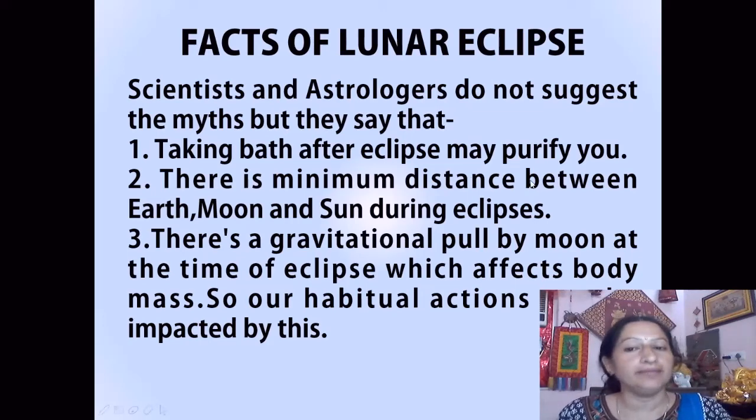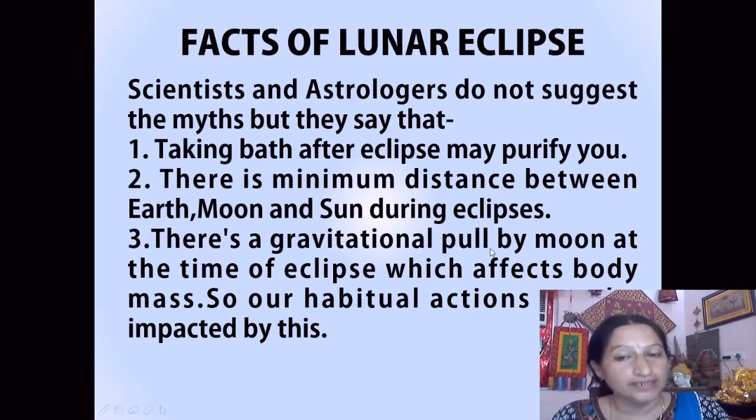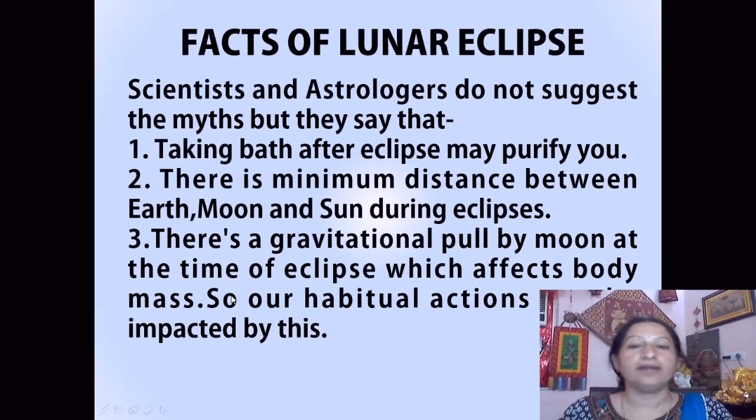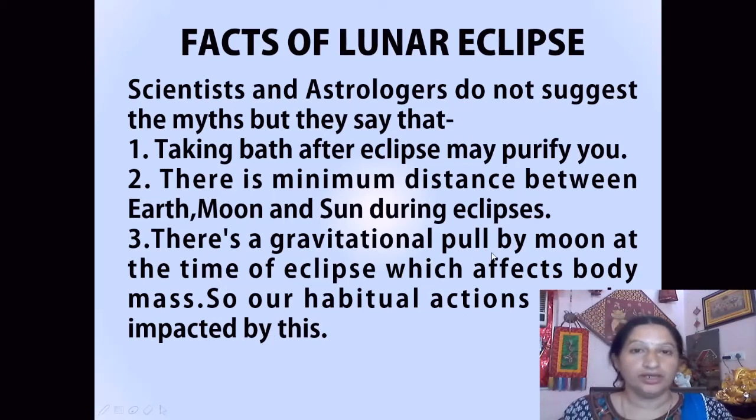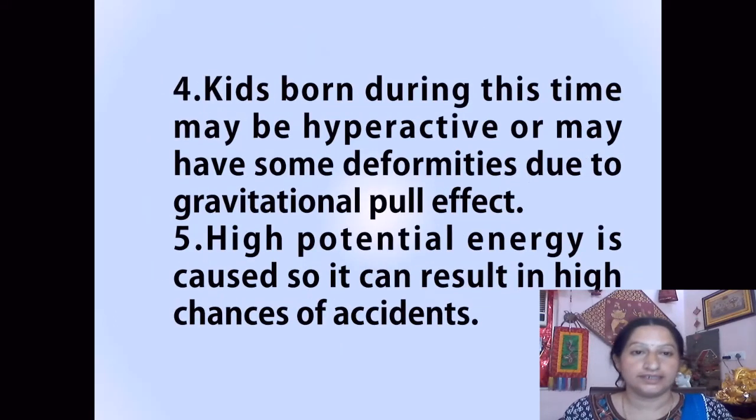There is a minimum distance between earth, moon and sun during the eclipses. Actually, they come at the least distance. So that causes a gravitational pull by the moon at the time of eclipse, which affects our body mass. So our habitual actions may be impacted by this. Because of the gravitational pull by the moon at the time of eclipse, it affects our body mass, so our habitual actions and some other actions of our body are changed.